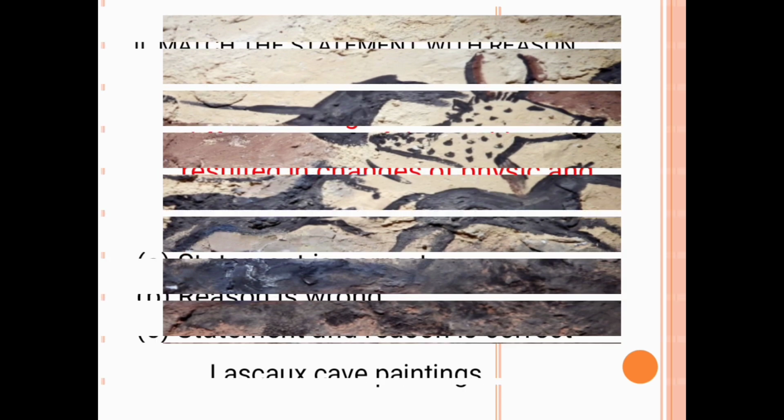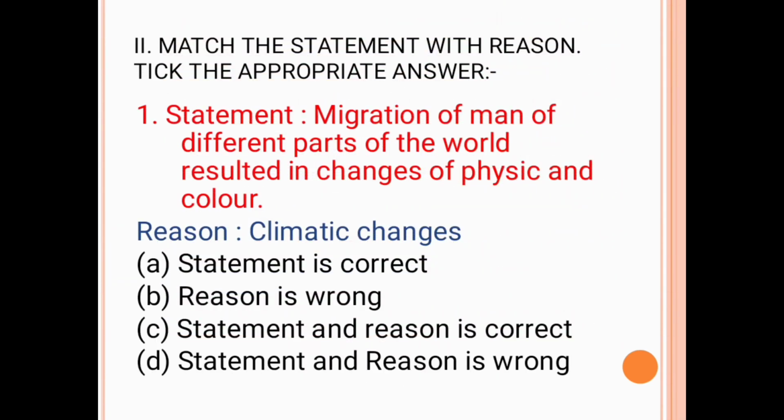Now we have entered into the second Roman letter, that is, match the statement with reason, tick the appropriate answer. Here they have given statement and reason, and below they have given some options. We should tick the appropriate answer among the statement and reason. First we can read it.